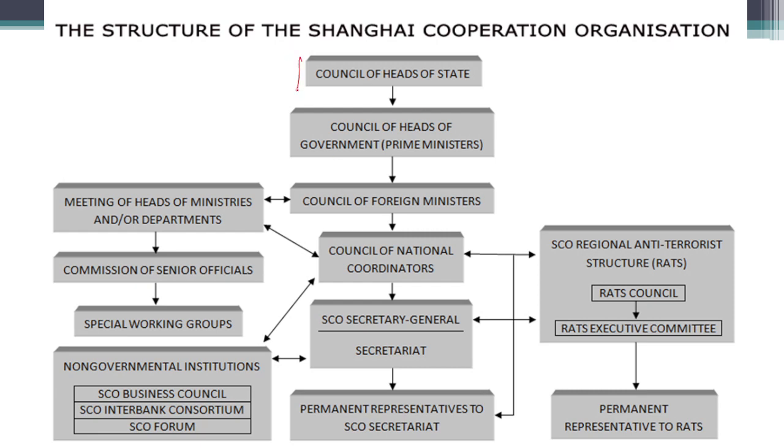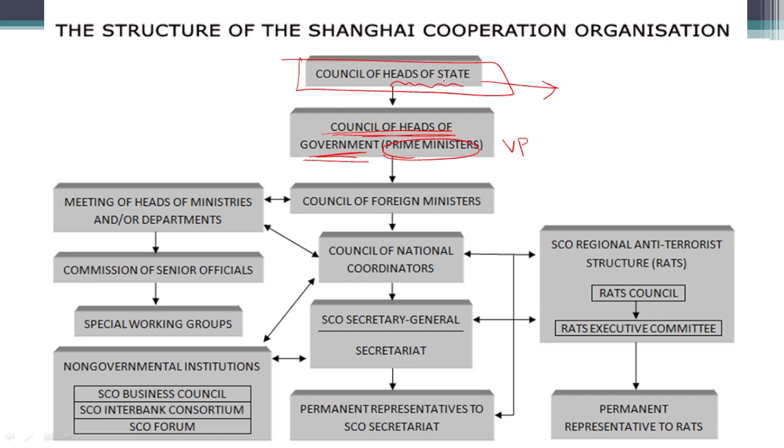At the top is Council of Heads of State and then Council of Heads of Government. It must be remembered here that in case of India, the Prime Minister attends Council of Heads of State, although he is not head of state, he is only head of government. In case of India, in the Council of Heads of Government, instead of Prime Minister, generally Vice President attends.